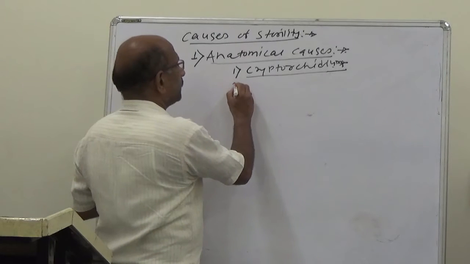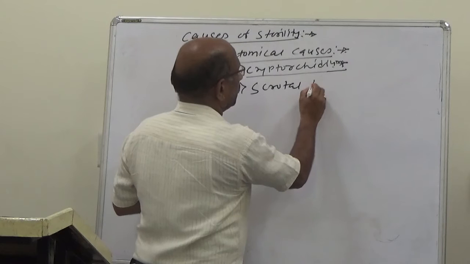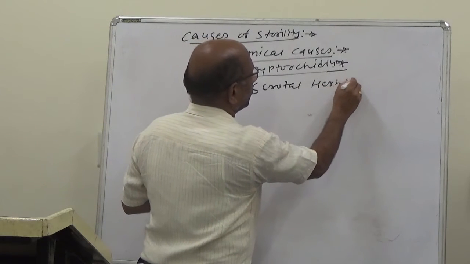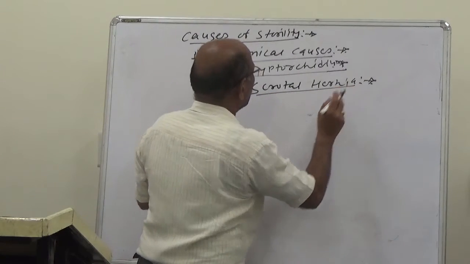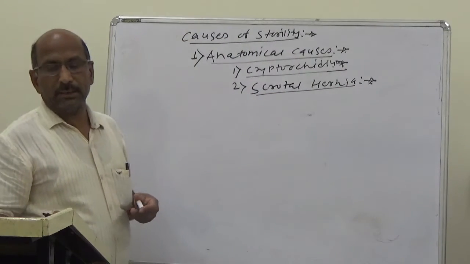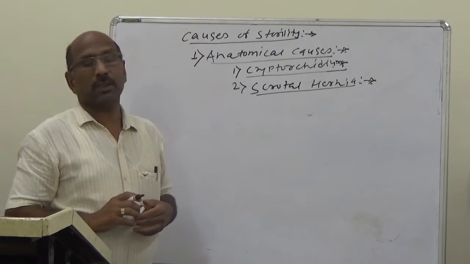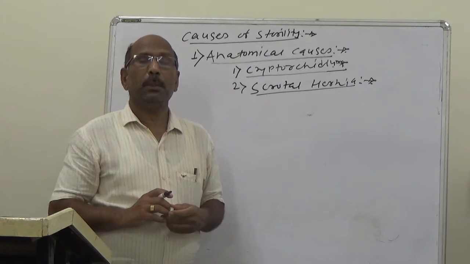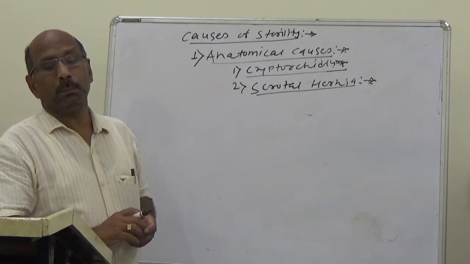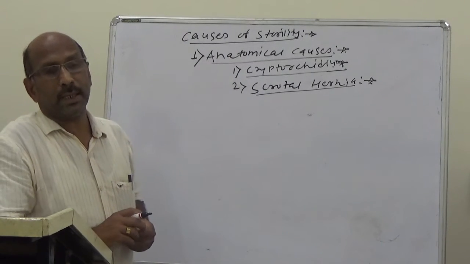Second, discuss the scrotal hernia. In scrotal hernia, there is descent of viscera into the scrotum through the inguinal canals, hampering the blood supply and thereby causing testicular atrophy.